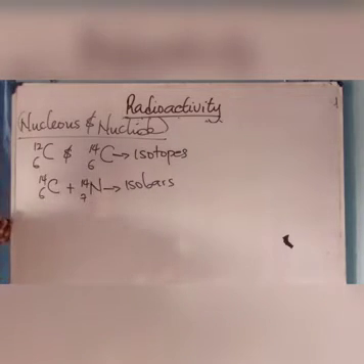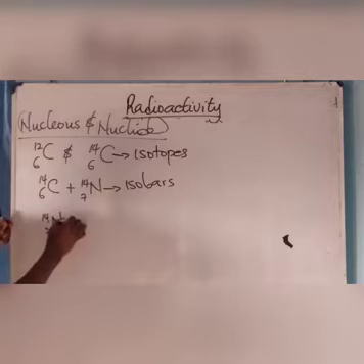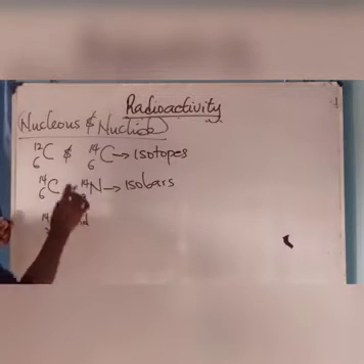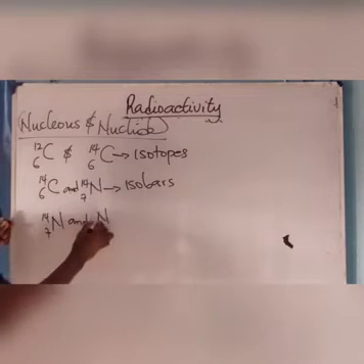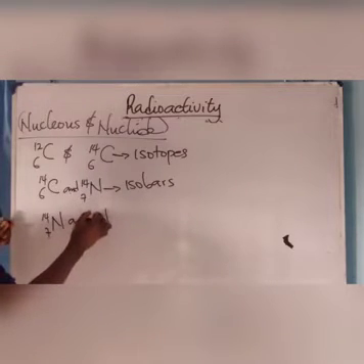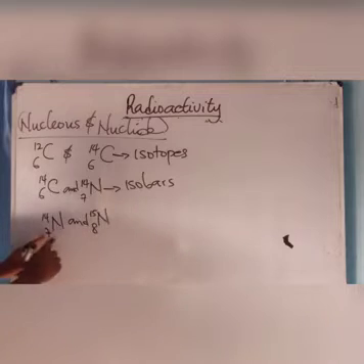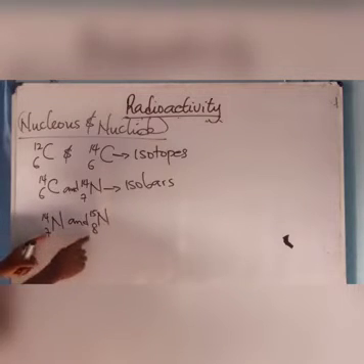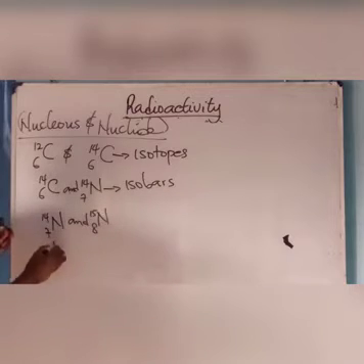If I also have something like this, if I have nitrogen as 7, 14, and nitrogen 8, 15. Now, these have different atomic number, different mass number, it therefore means that they have the same number of what?